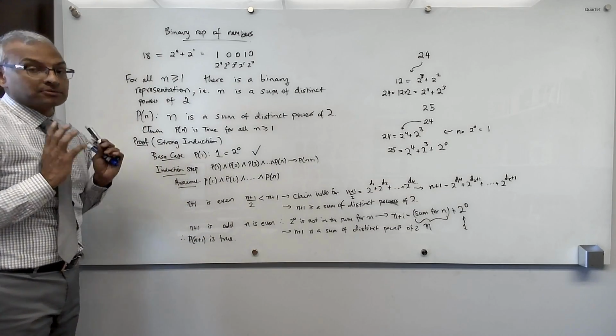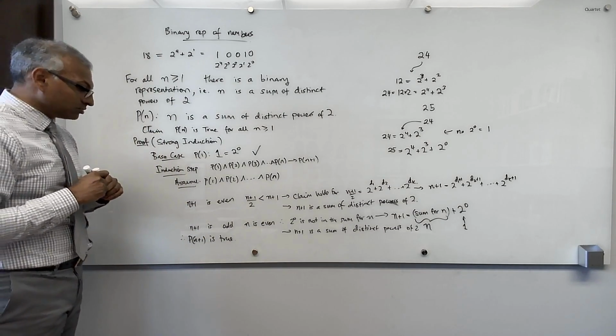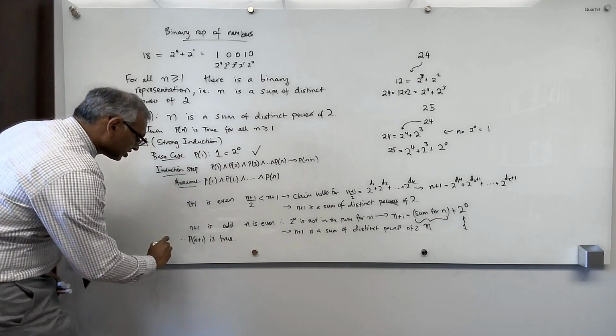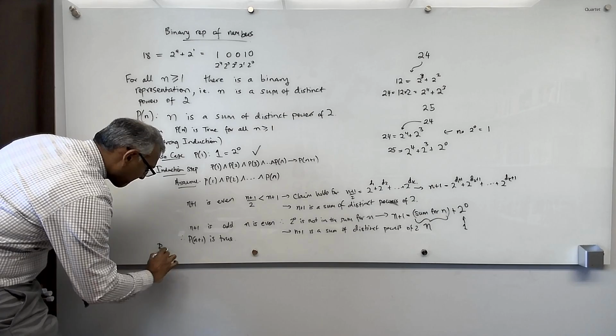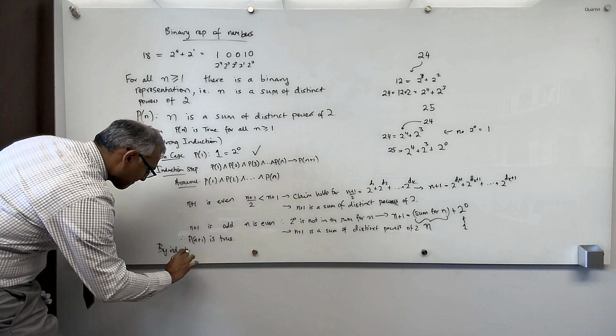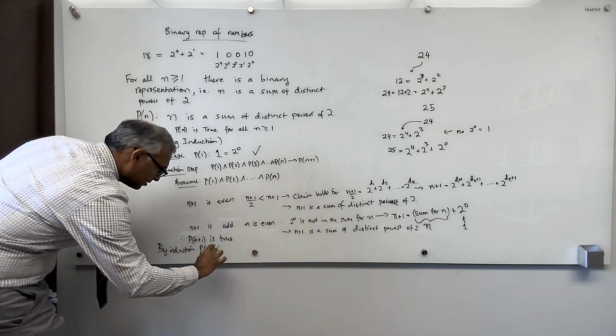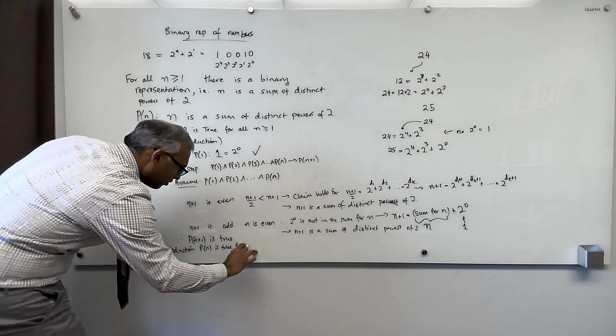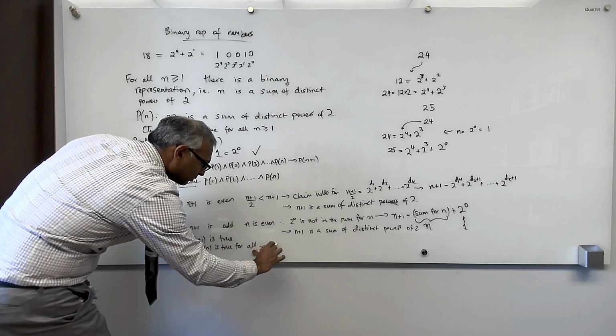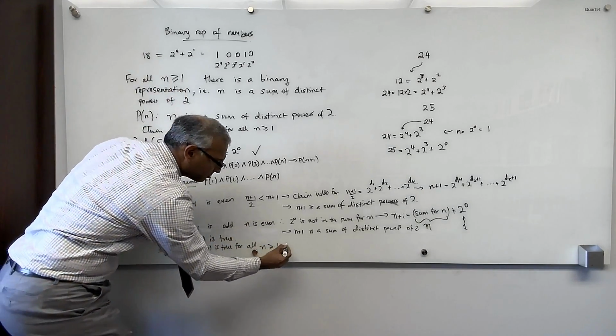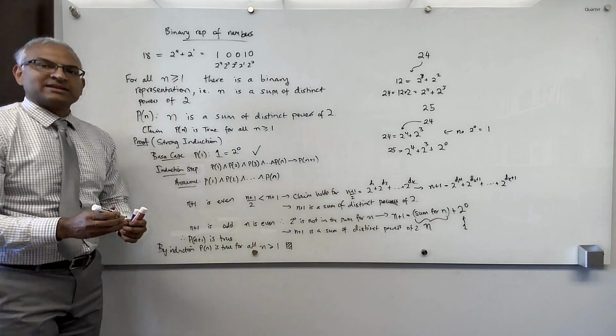That's perfectly fine, no problem. And what's the final conclusion? The final conclusion is by induction, P(n) is true for all n greater or equal to 1. End of proof by induction.